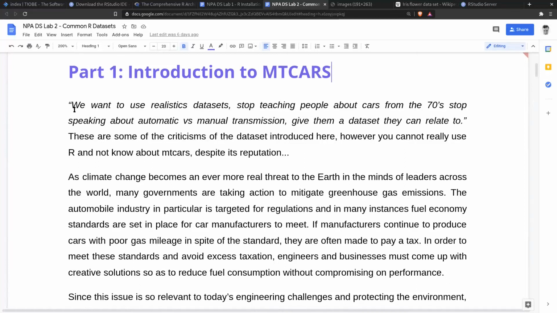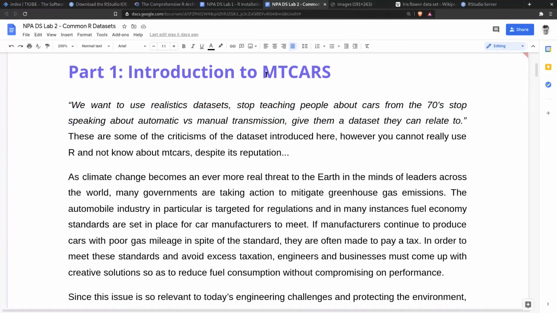And here's a little quote from various people that I've worked with who said, why don't you use more realistic data sets? Stop teaching people about cars from the 70s. Stop speaking about automatic versus manual transmission. Give them a data set that they can relate to. So that's the kind of feedback that I get. But I say, forget that. Forget the naysayers. Let's look at MTCars.